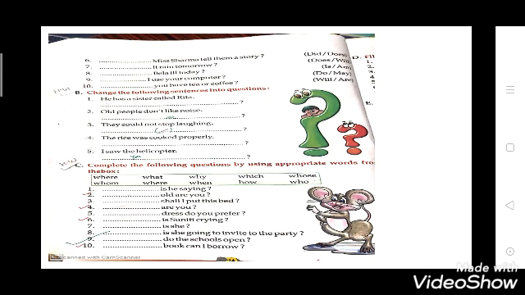Now B exercise is change the following sentences into questions. You have to change them into question form. In C exercise, complete the following questions by using appropriate words from the box. So in a box a few words are given, you have to choose one word and fill in all of these. So do your homework.